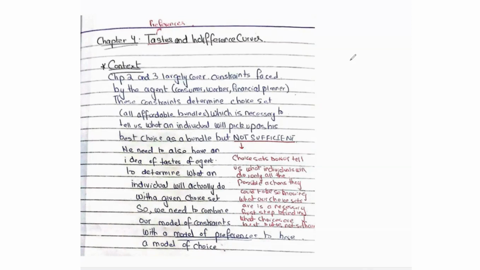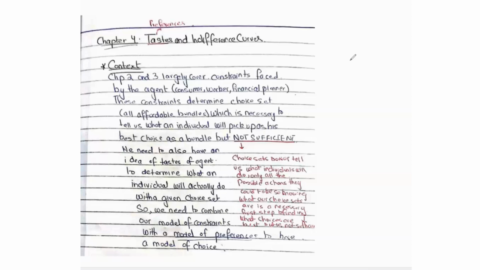Now, this is the necessary first step to identify what an individual will pick as his best choice, but this in itself is not sufficient to determine what choices are best, because choices don't tell us what an individual will do, they only tell us about the possible actions they could take, right? So the choice set is not sufficient in itself to determine the optimal bundle the individual will choose. We need to also have an idea about the tastes of the agent to determine what he will actually do with a given choice set.